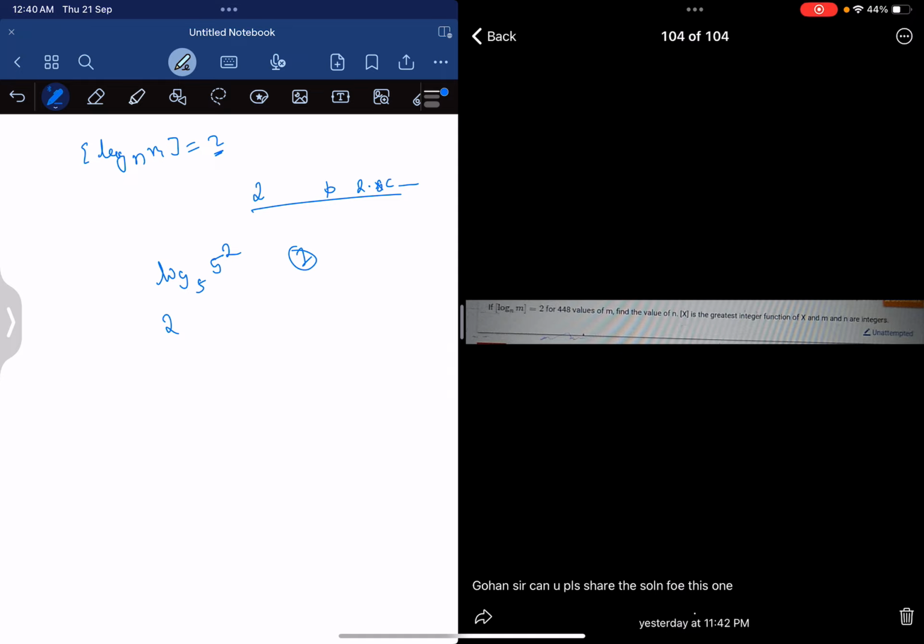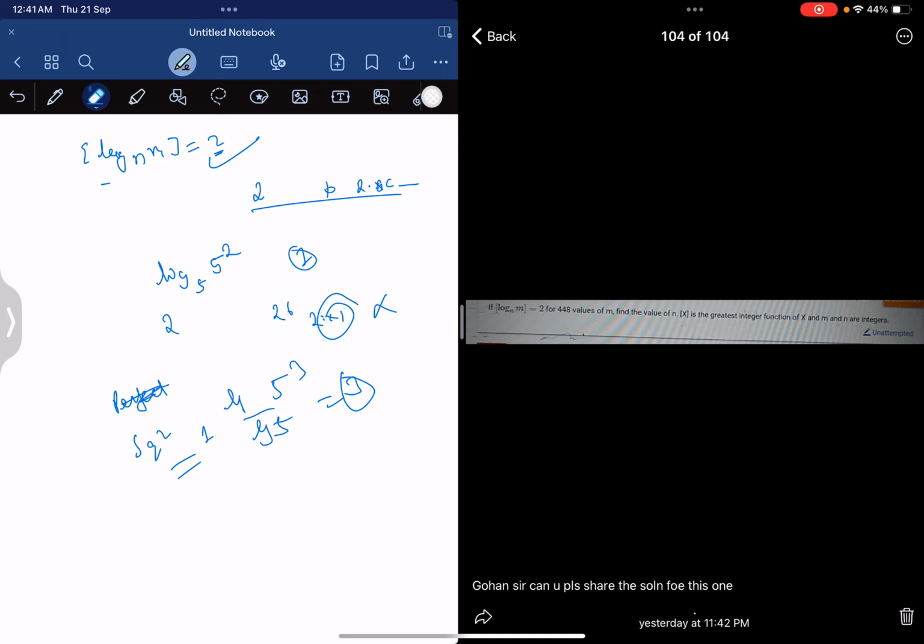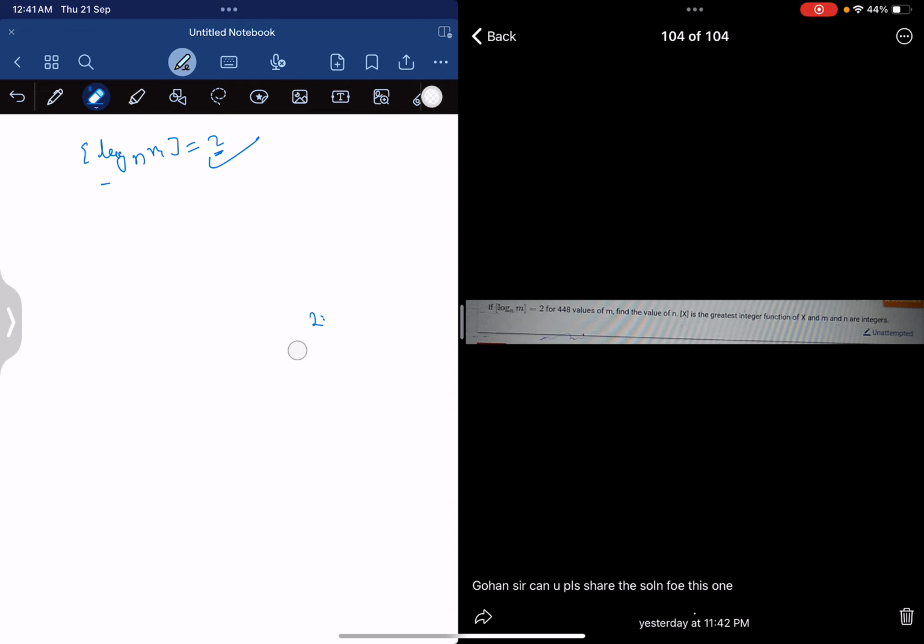And if we increase one more value, if we take 26, then also we'll get 2.xx. So when we apply GIF, we'll get 2 again. So it will go on, till when we'll be getting 2 only, till the time we get the cube. As soon as this becomes 5 cube, the value will be 3. So all values from the base's square to one lesser value than its cube will give us this. Nothing more is there in this question, just think. This much only was in this question to think.